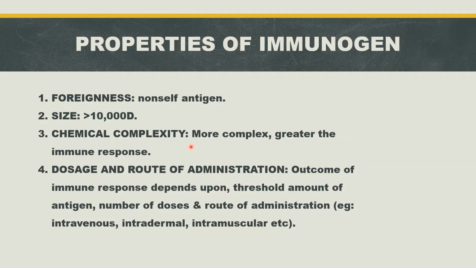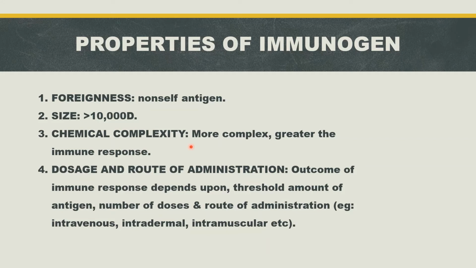Next, we know that proteins are immunogenic. But the greater the degree of complexity of the protein, the more will be its immune response. Nucleic acids are poor immunogens, but they become immunogenic when conjugated with a carrier protein. Likewise, lipids are rarely immunogenic, but an immune response to the lipid can be induced by conjugating it with protein carriers. So, chemical complexity is important for immunogenicity.